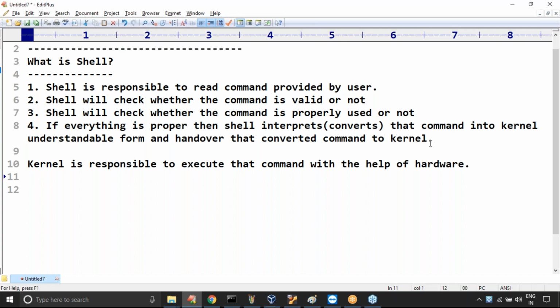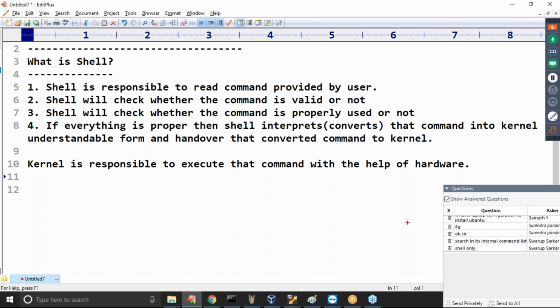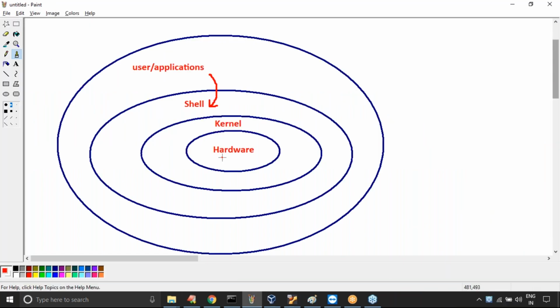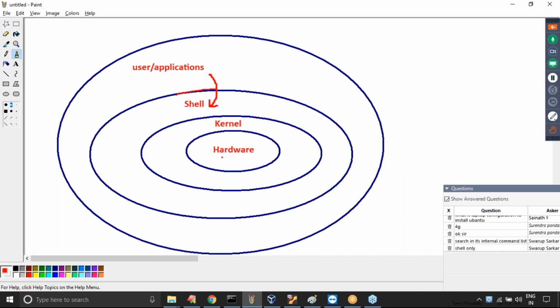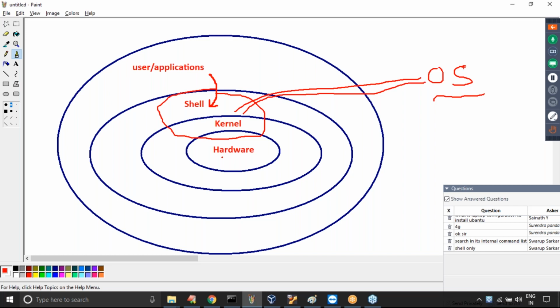Now the shell and the kernel, these two things are by default considered the operating system. Between the user and the hardware, the operating system itself is the interface.